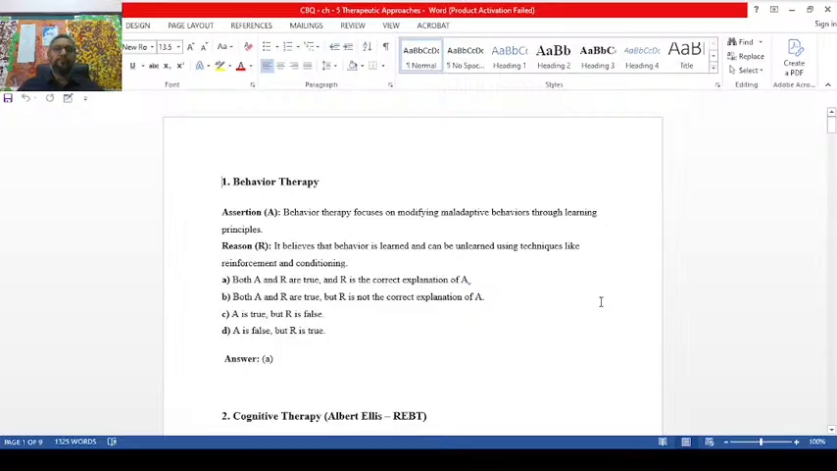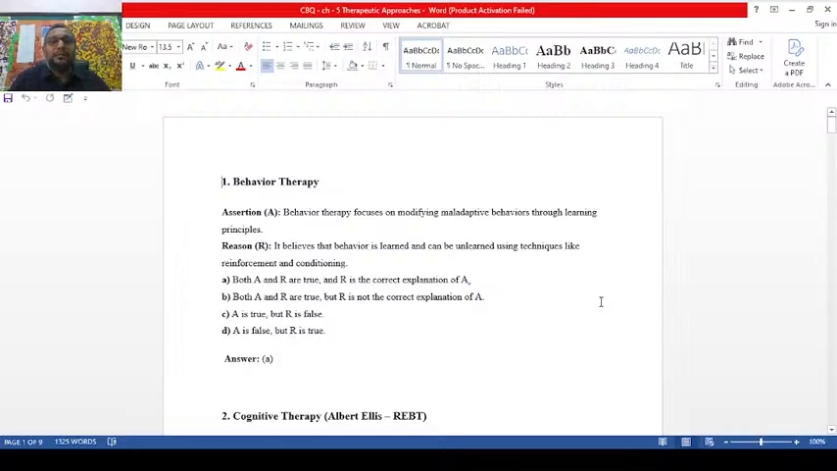Yes. Assertion is true here clearly, because behavior therapy is actually the outcome of learning theories. Now the reason. It believes that behavior is learned and can be unlearned using techniques like reinforcement and conditioning. Yes, reason also true. You know, in the Pavlov's classical conditioning, you learnt in class 11.